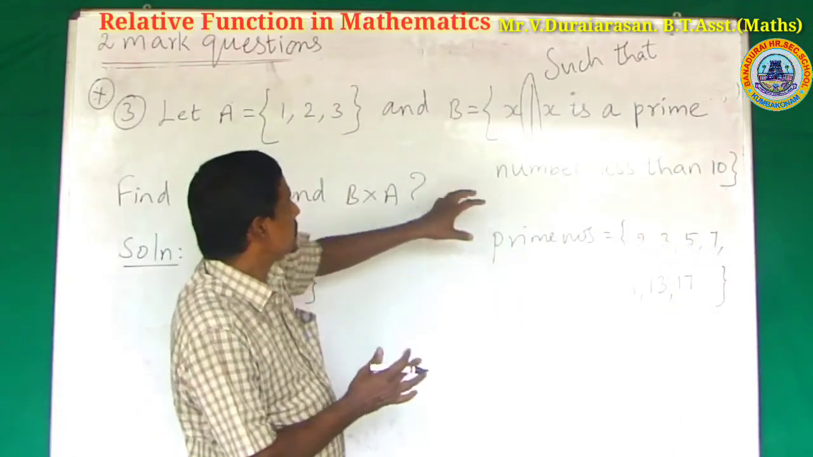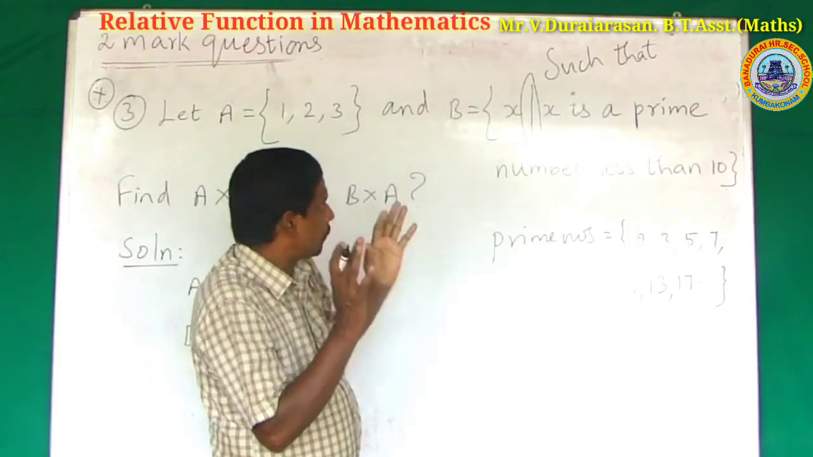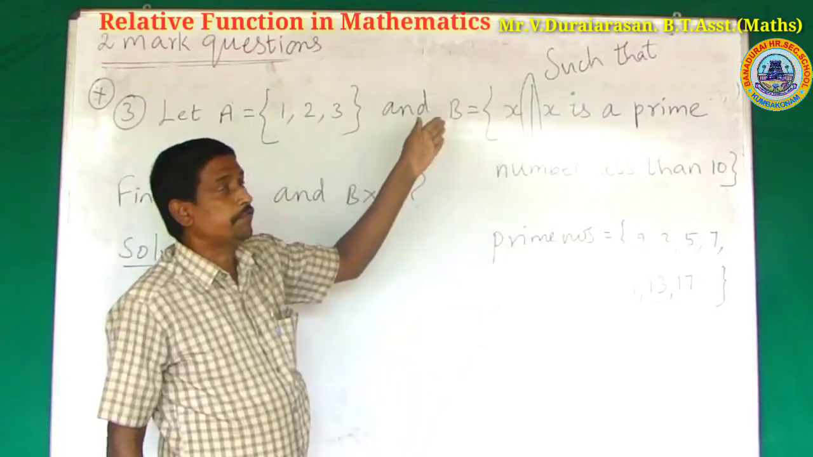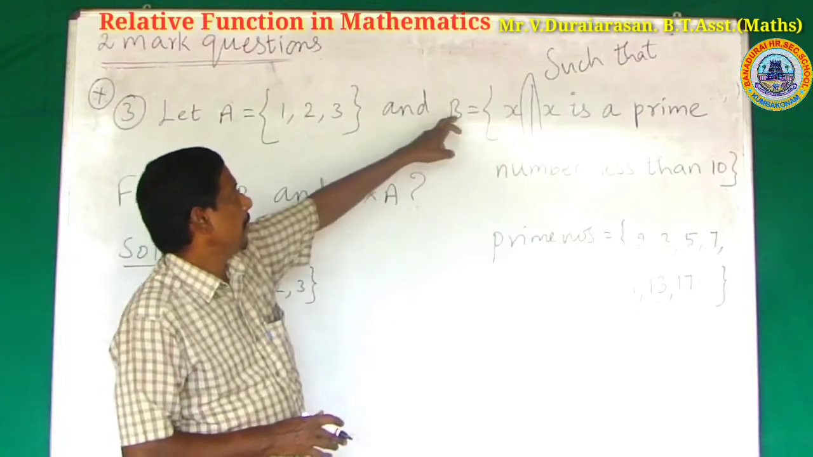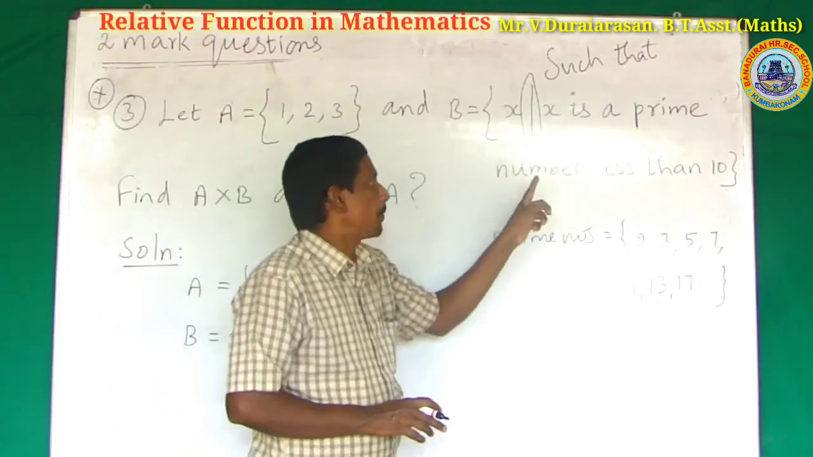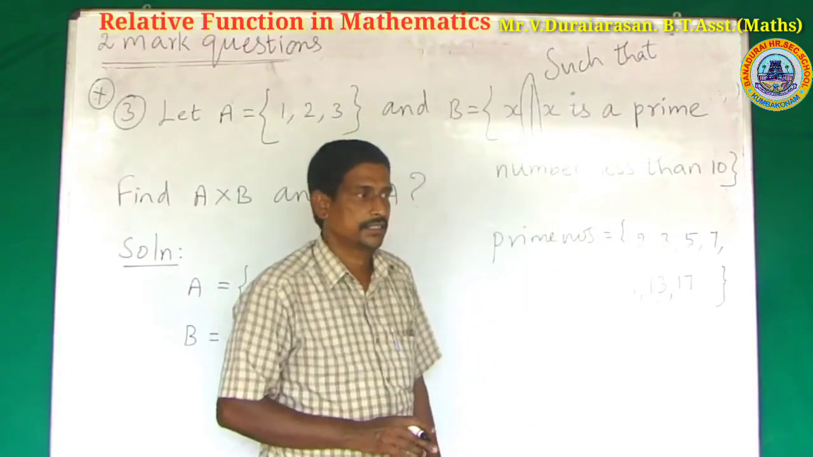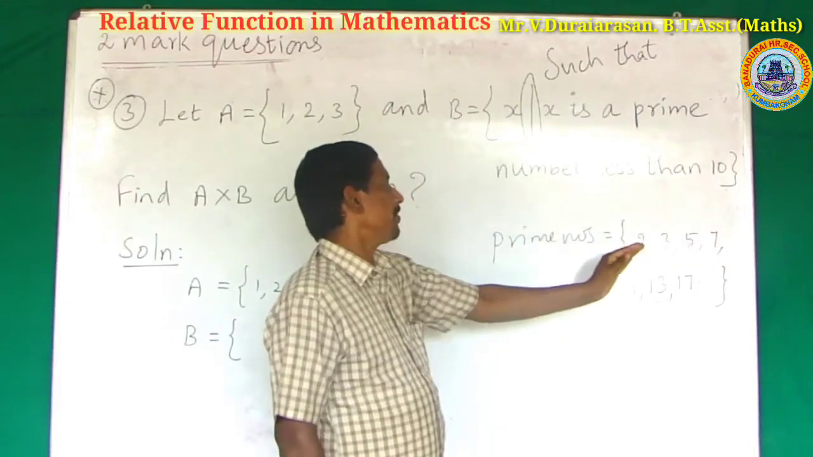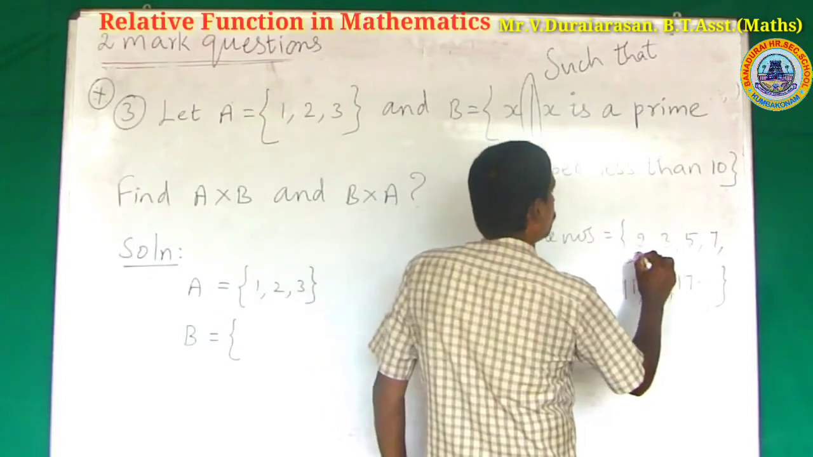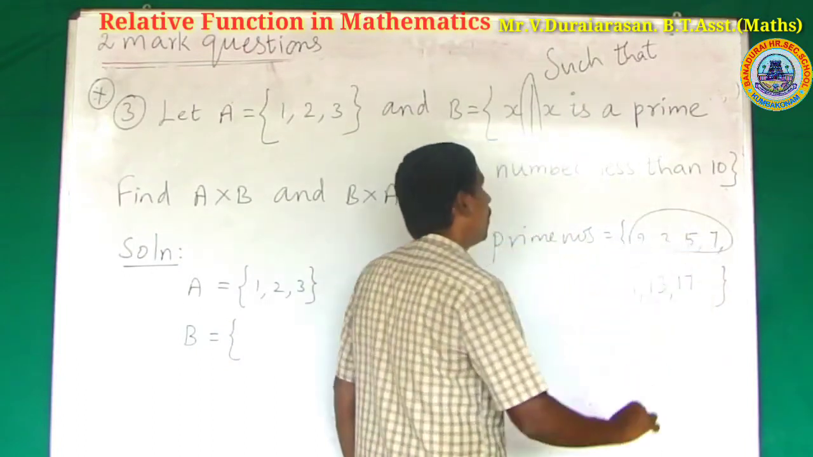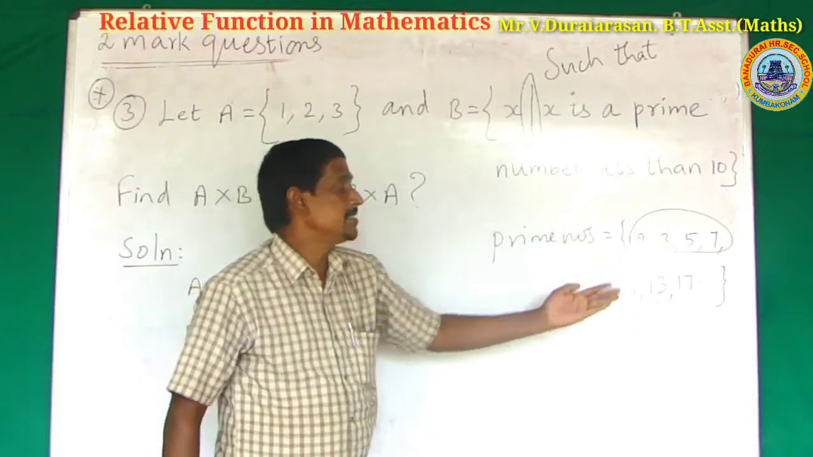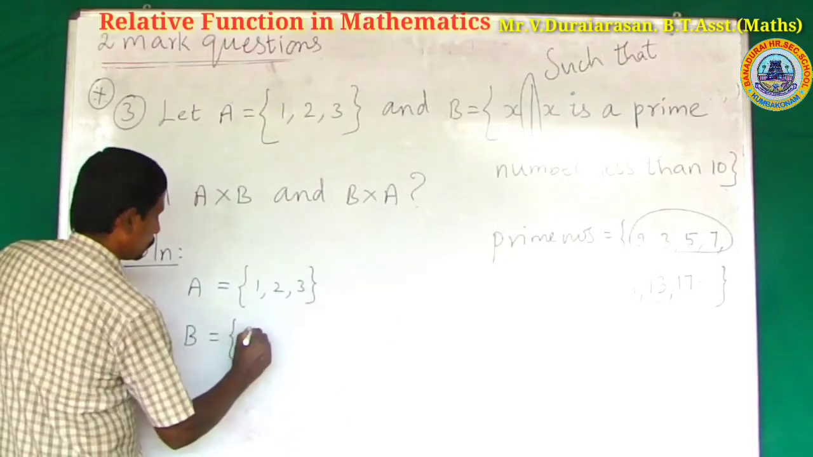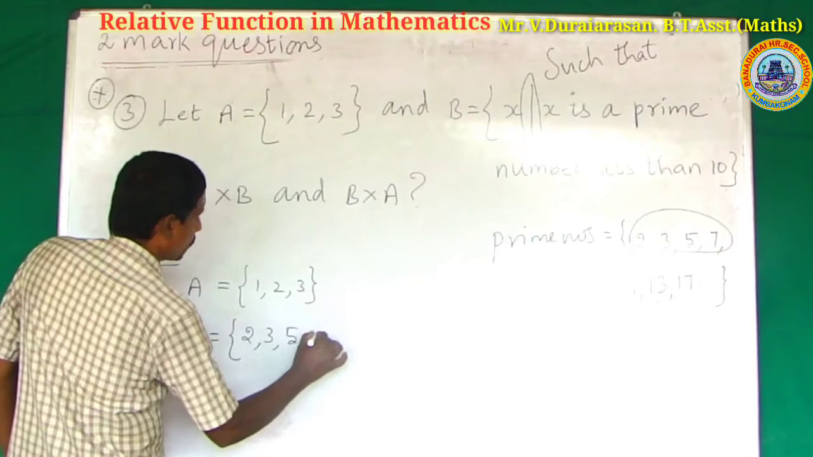But what is the given set B? First of all, understand clearly what the numbers are in the place of B. X is a prime number less than 10. Less than 10, that is, numbers smaller than 10. Prime numbers less than 10, anyone, sir? 2, 3, 5, 7. These are the prime numbers less than 10. So B is equal to {2, 3, 5, 7}.